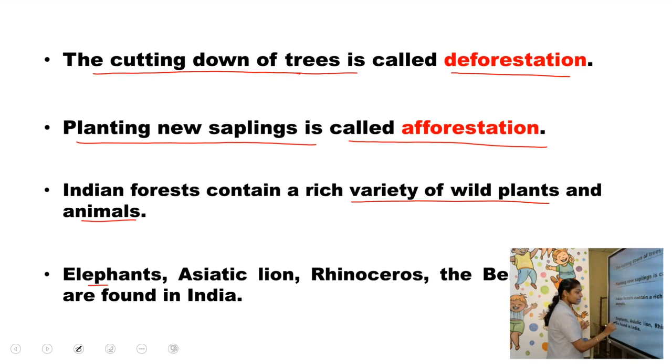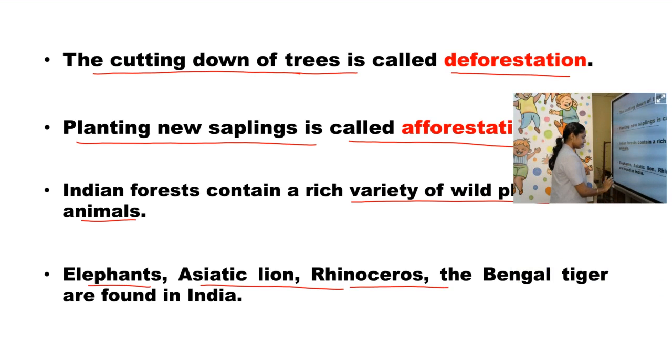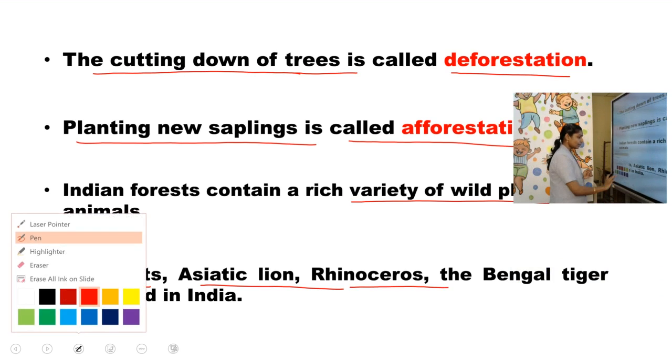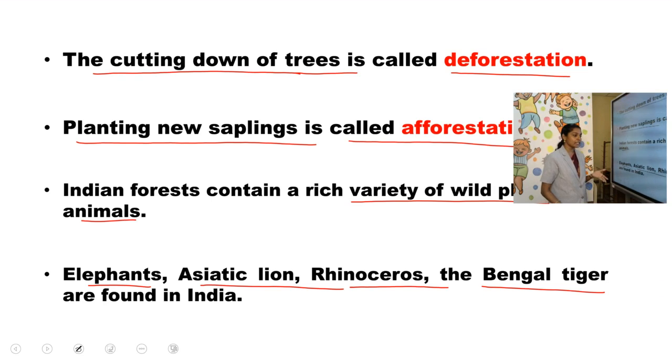Okay? So elephants, Asiatic lion, rhinoceros, the Bengal tiger are found in India. Elephants are there, the Asiatic elephants, Asiatic lion, rhinoceros, the Bengal tiger. These are the wildlife which we can find in India.